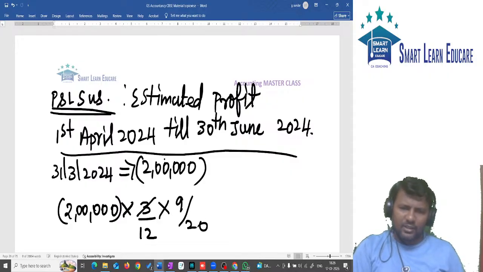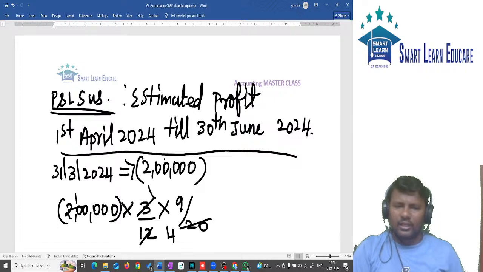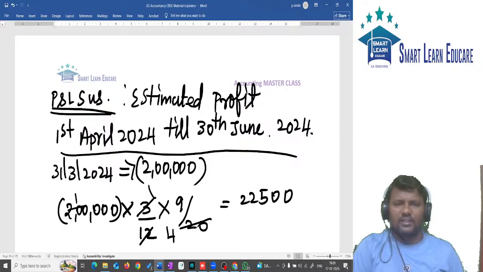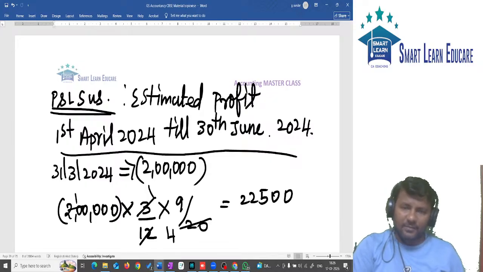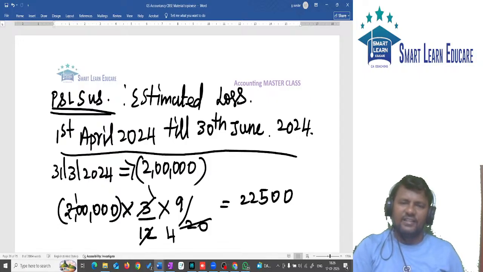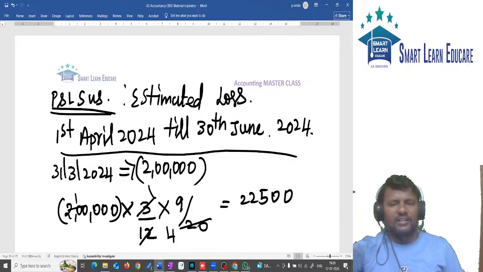So simplify. 1 time, this is 4 times. Okay, 20 gets cancelled. So 10,000 into 9, 90,000 divided by 4. 90,000 divided by 4, you will be getting 22,500. This is the partner's estimated profit, no, estimated loss. Normally profit would come, but this is an estimated loss, because P&L is given on the asset side.